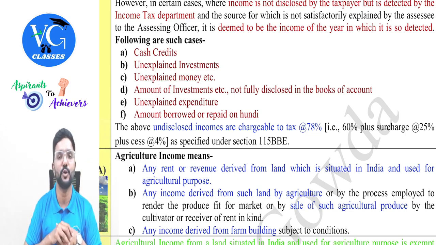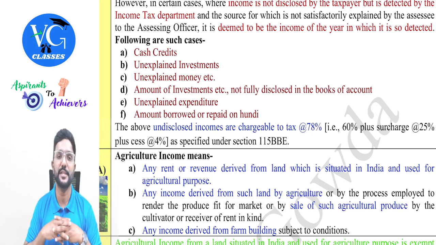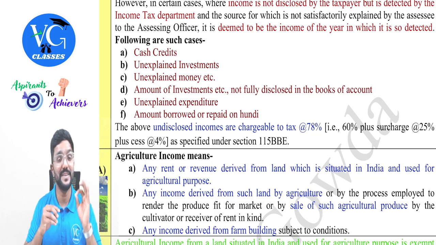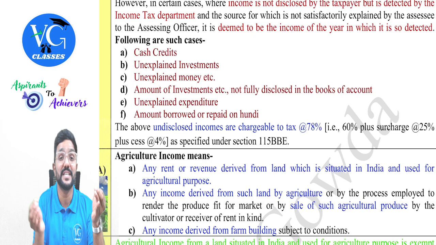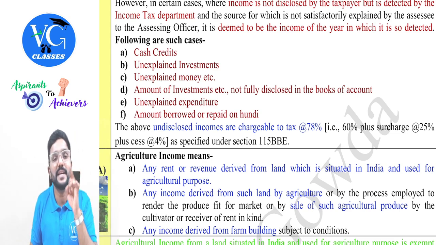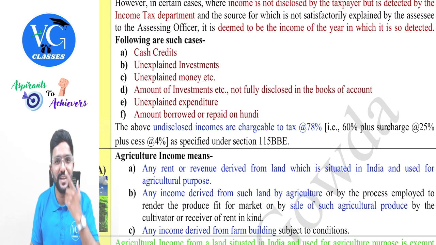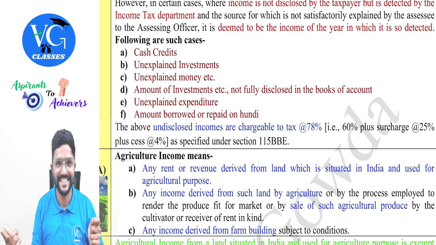The department has sent a notice. But now the assessee is not able to give a satisfactory explanation. In such a case, whatever is the amount of expenditure for which satisfactory explanation cannot be provided by the assessee, can it be considered as the income for the assessee? Yes. Because obviously, only when you earn the income, you can spend it, guys. That is why.